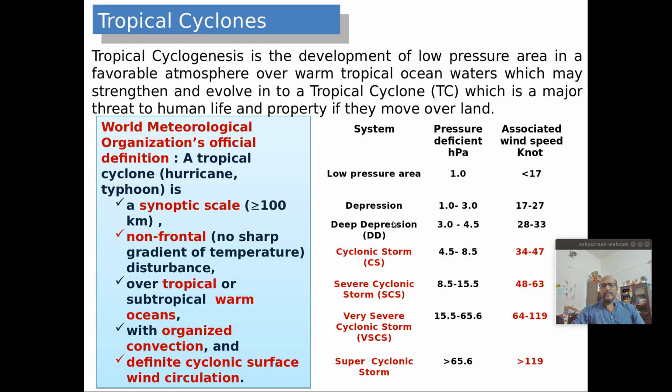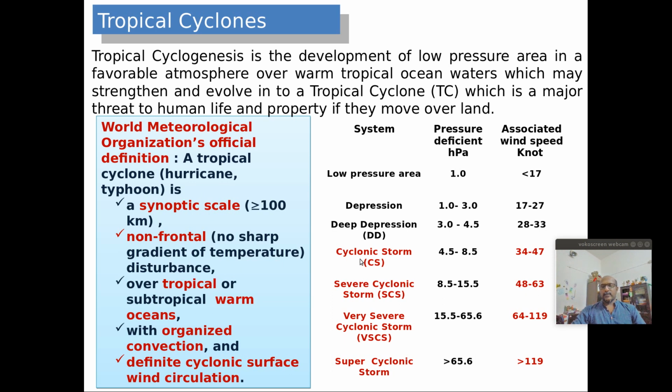The next higher grade is depression, which has wind speed of 17 to 27 knots. Then comes the deep depression having wind speed in the range of 28 to 33 knots.